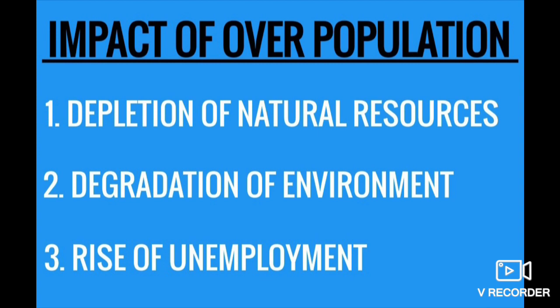The first of these is the depletion of resources: they will get exploited, and on the other side they will start declining. The earth can only produce a limited amount of water and a limited amount of food, which is falling short of the growing population.